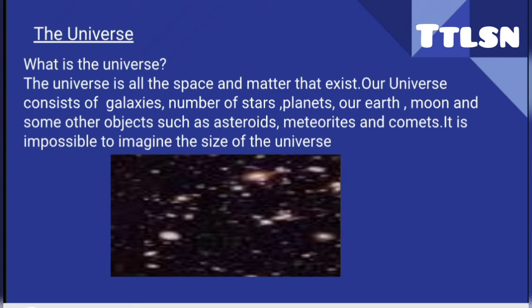Our universe consists of galaxies, numbers of stars, planets, our Earth, moon, and some other objects such as asteroids, meteorites, and comets. It is impossible to imagine the size of the universe.